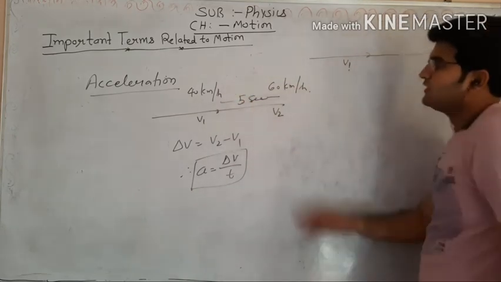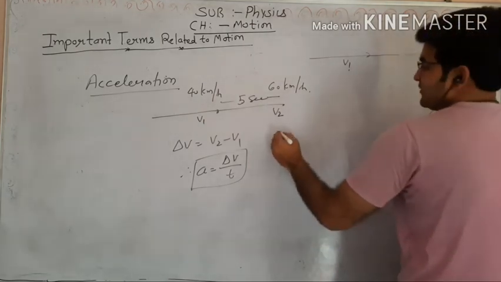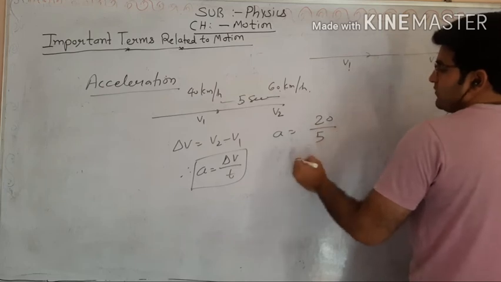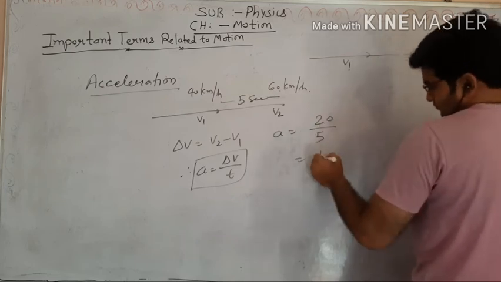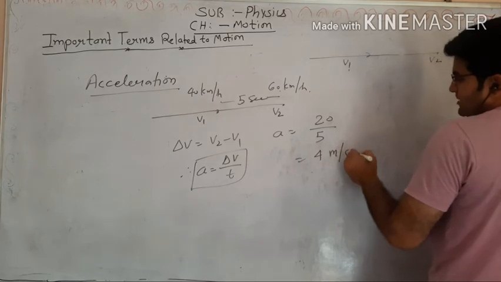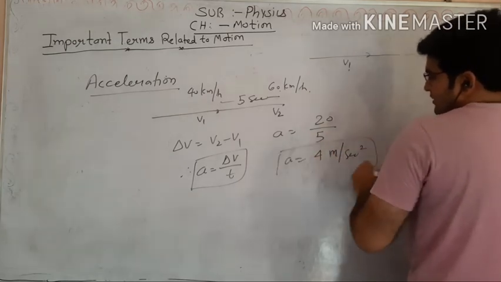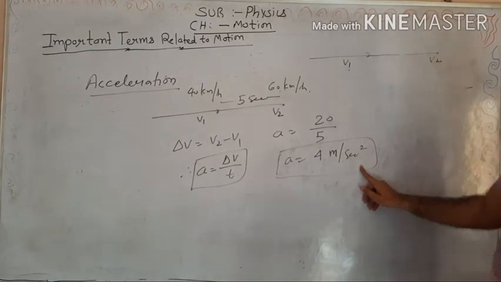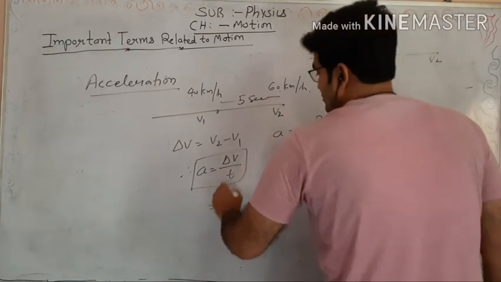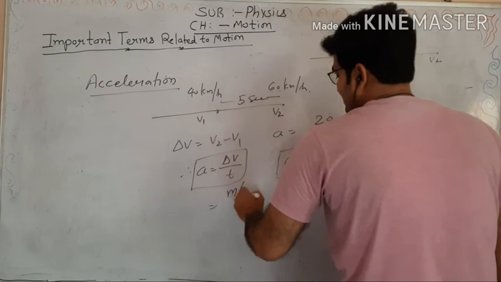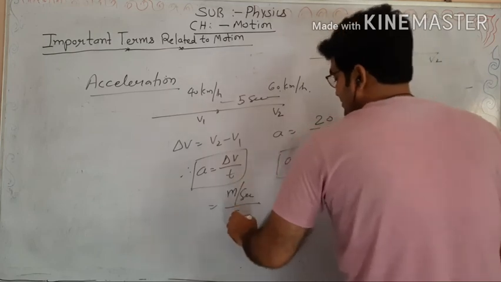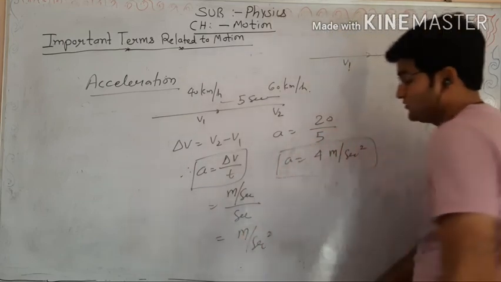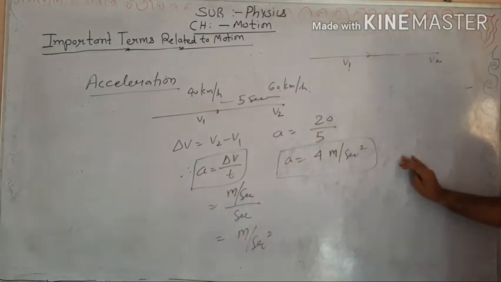So what will the acceleration be now? Acceleration will be 60 minus 40, meaning 20, upon 5. That is 4 meter per second square. This is called acceleration. Meter per second square is the MKS unit of acceleration. How can we write it? Because velocity is measured in meter per second and time is measured in second, that is meter per second square. This is the MKS unit of acceleration.